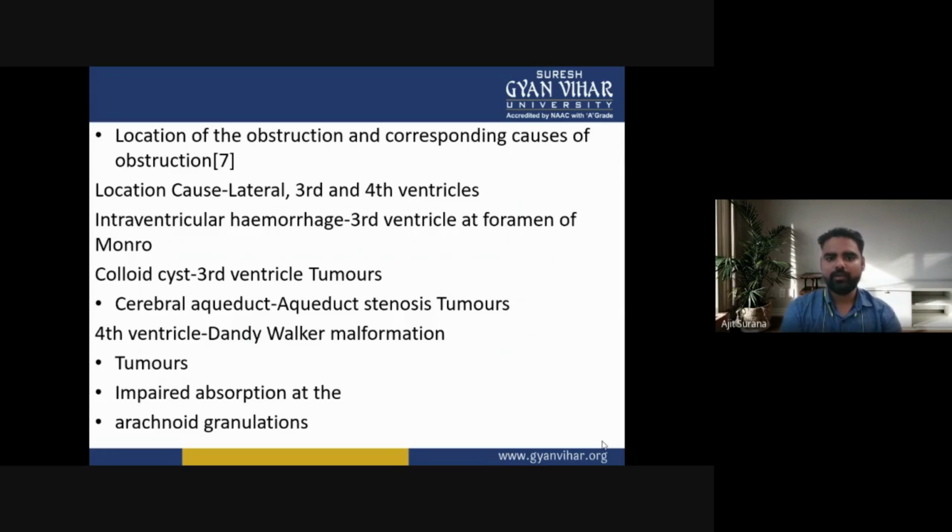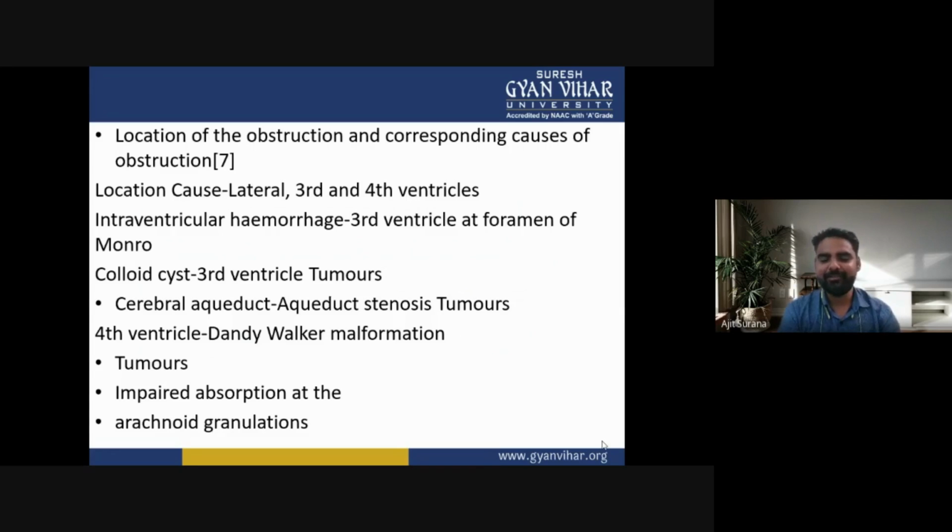So, the location of the obstruction and the corresponding causes. Locations are the lateral, third and fourth ventricles. Intraventricular hemorrhage at the third ventricle at the foramen of Monro, colloid cyst at the third ventricle, third ventricle tumors.